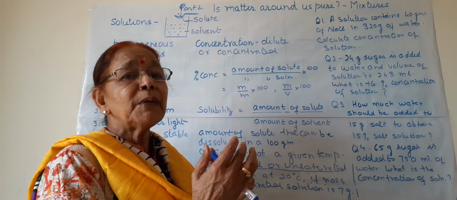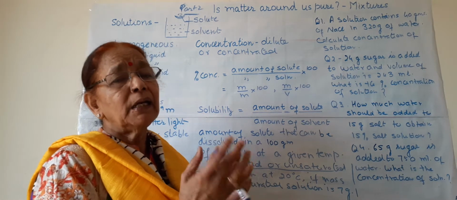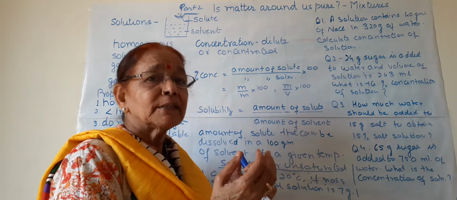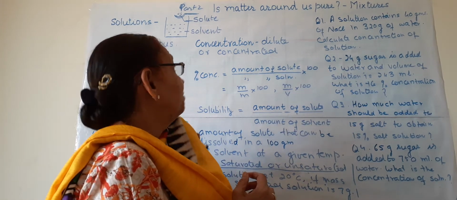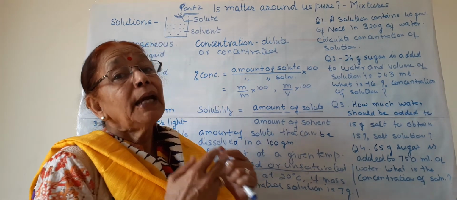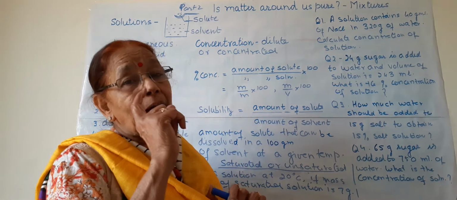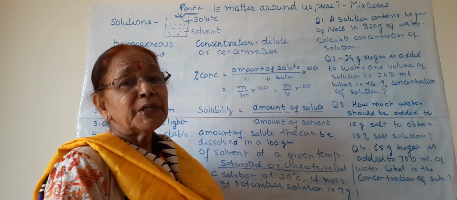These substances may be elements, or elements and compounds together. If two or more pure substances, that is elements and compounds, are mixed together in any proportion, the proportion is not fixed, then a mixture is formed. So this is the definition of mixtures.